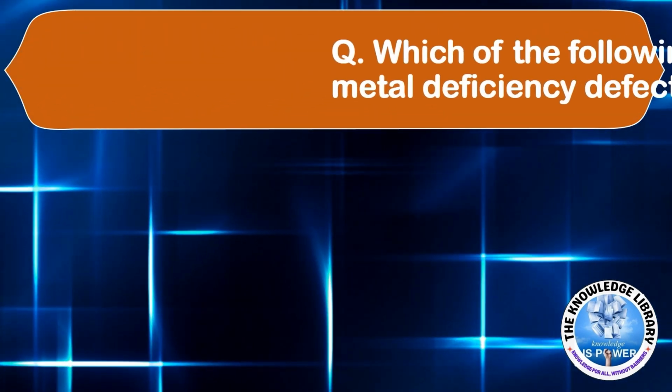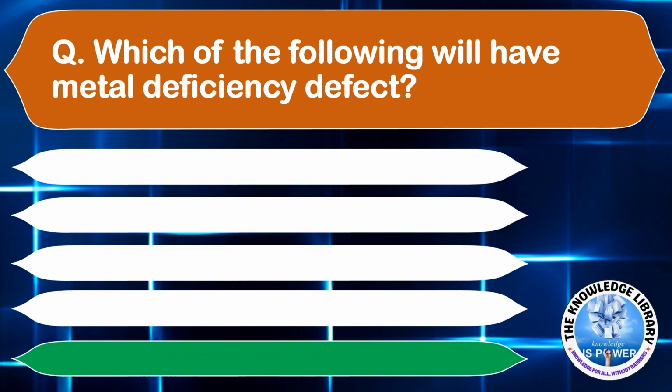Moving on to the next question. Which of the following will have metal deficiency defect? Option A, NaCl. Option B, FeO. Option C, potassium chloride. Or option D, zinc oxide. The correct answer is option B, iron oxide.